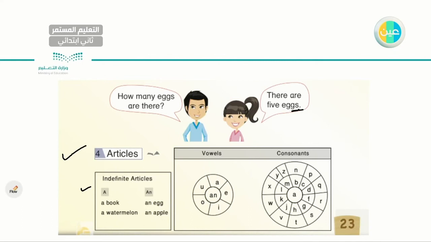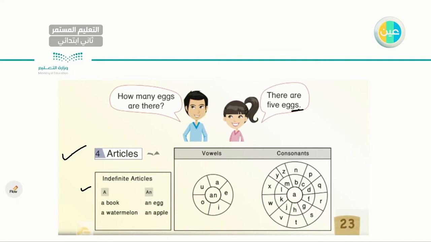To your left, I have an, which comes with the words that start with A, E, I, O, U, and these we call the English vowels. But to your right, I have a. It must come before the words that start with these letters, the consonants. I have Z, X, Y, V, T, S, and so on.